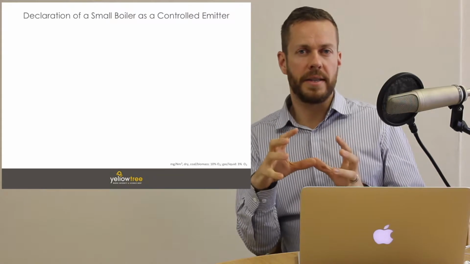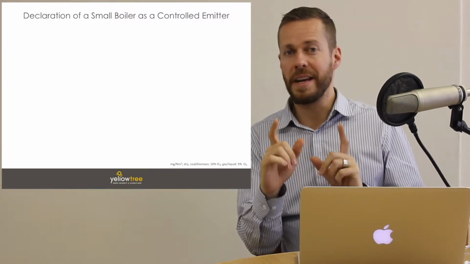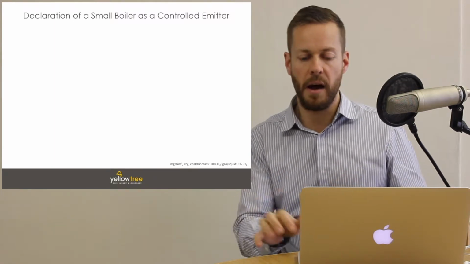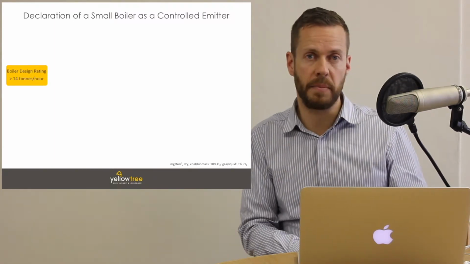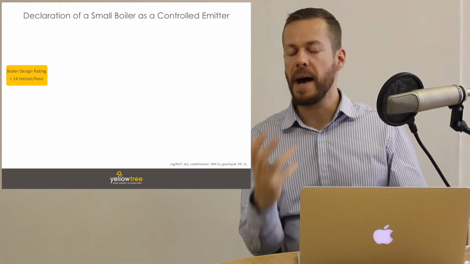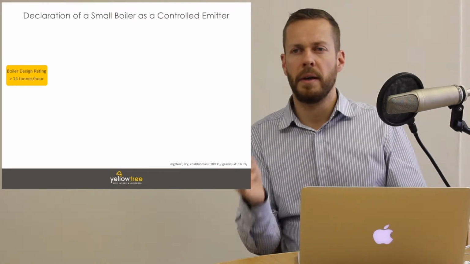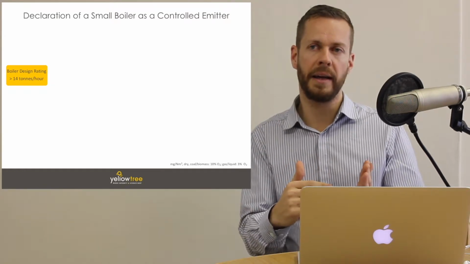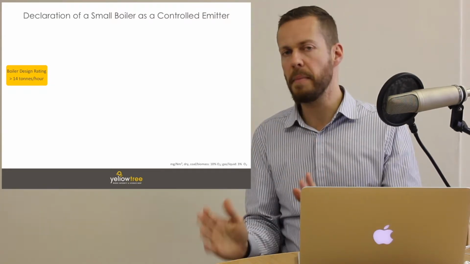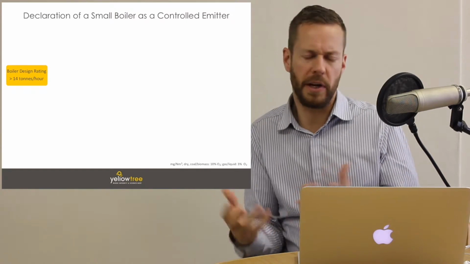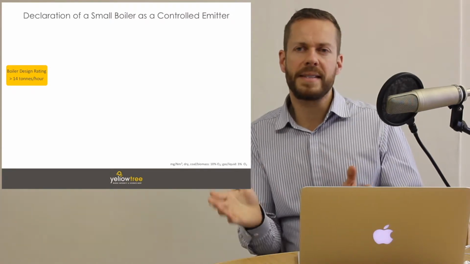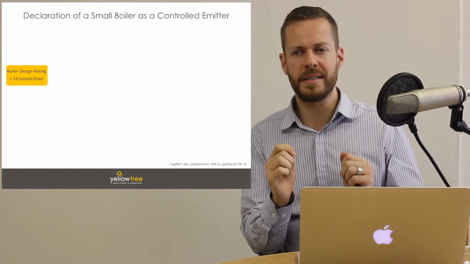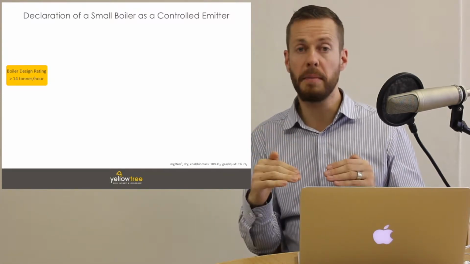What's key to note about the declaration of a small boiler as a controlled emitter is that it only applies to boilers that are larger than 14 tons per hour. Now that number might seem like a strange number to you, but the number comes from the fact that a 14 ton per hour boiler is the equivalent of 10 megawatts of net heat input, if we look at a modern boiler. And the policymakers decided with this piece of legislation that they wanted to legislate boilers between 10 megawatts